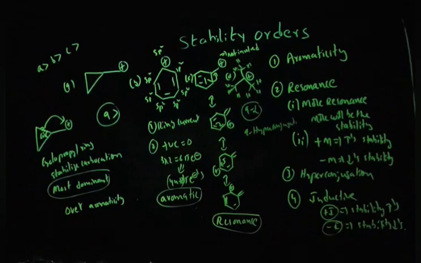But unfortunately, the hyperconjugation effect is less effective compared to aromaticity and resonance, so we have to give it the least priority. That means option A is greater than option B, option B is greater than option C, and option C is greater than option D, because D is stabilized by hyperconjugation and C is stabilized by resonance. Resonance is a more dominant effect over hyperconjugation.